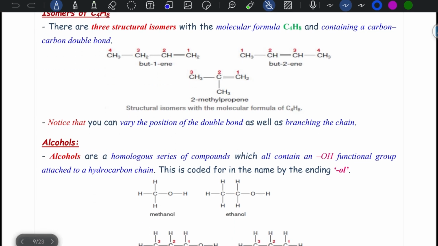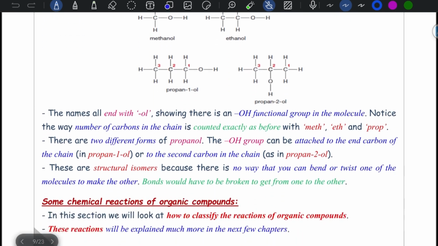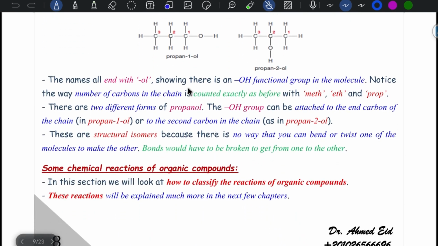We can branch them, or we can change the position of the double bond. When we talk about alcohols, they are a homologous series with the OH functional group and names ending in -ol: methanol, ethanol, propan-1-ol because the OH is on carbon number 1, or propan-2-ol because the OH is on carbon number 2. The names all end with -ol because OH is the functional group, and the number of carbons is indicated by meth, eth, prop, and so on.